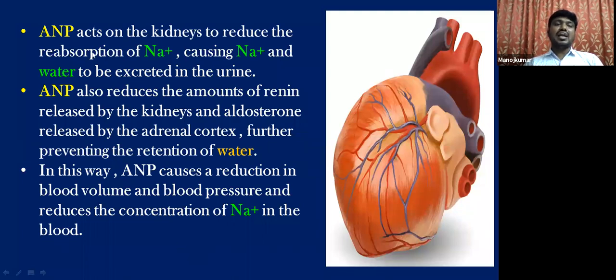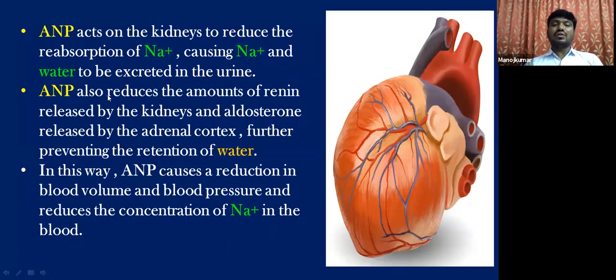This ANP also acts on the kidneys to reduce the reabsorption of sodium as well as water. If blood pressure is decreased, reabsorption of sodium and water increases the blood pressure and it comes to normal. If blood pressure is increased, the reabsorption of sodium and water is not done. So this is how ANP regulates blood pressure.